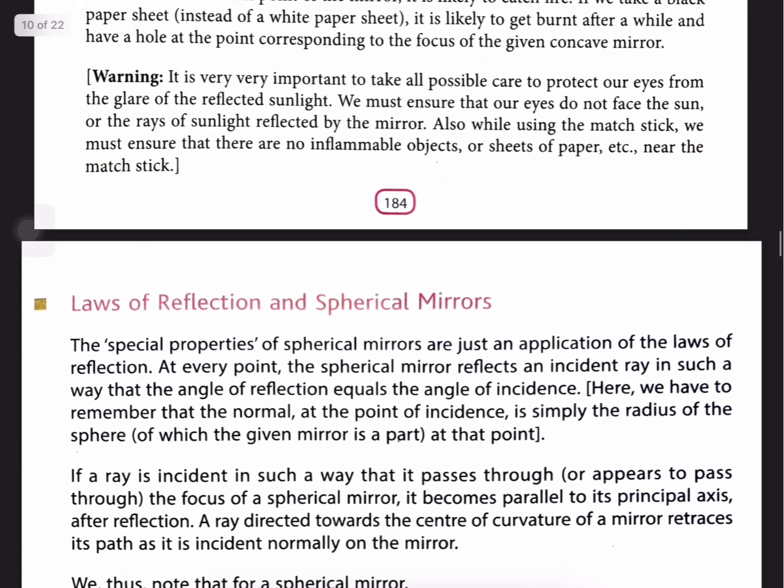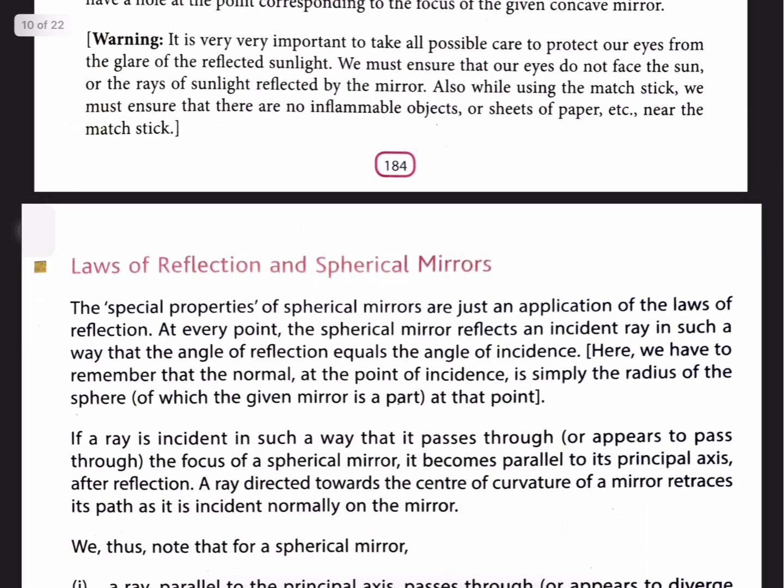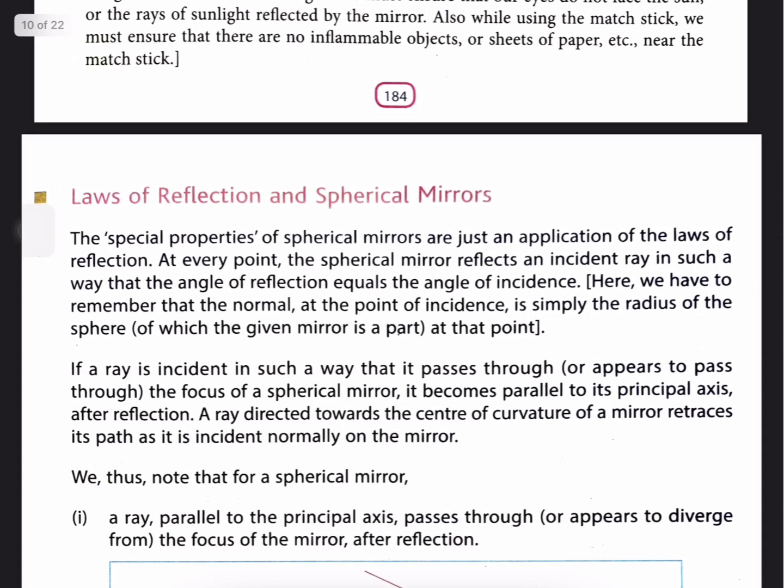So, the next topic is laws of reflection and a spherical mirror, and I will just discuss it in the next class.